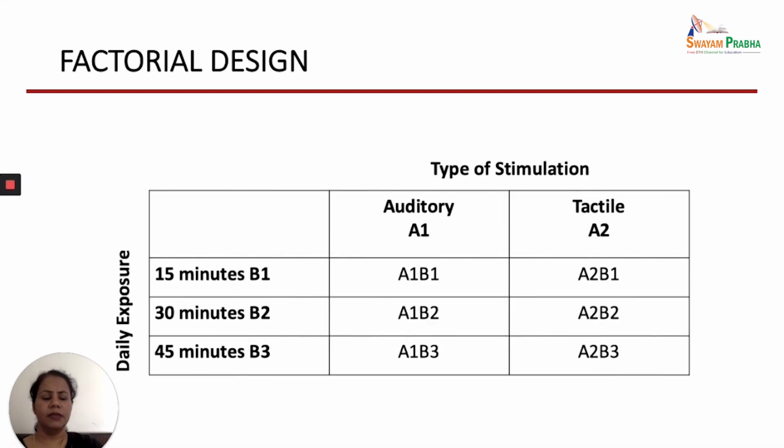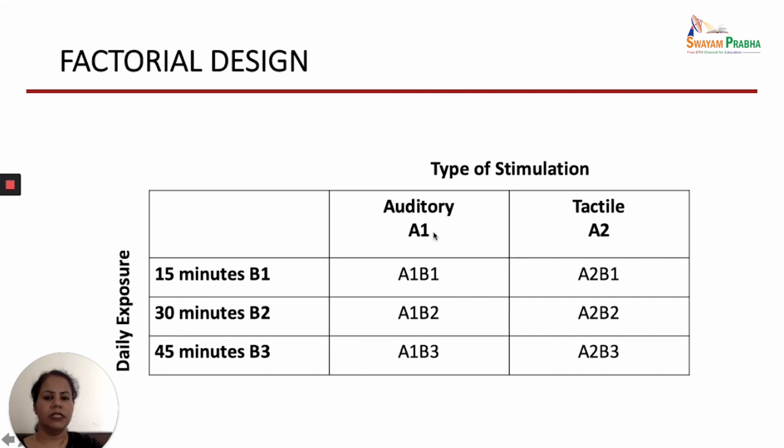So in the table form you can see here, these are the types of the stimulations or types of the intervention where we have used auditory stimulation and tactile stimulation. So this is A1 and A2, and these are the interactive effects where we are writing the daily exposure time, whether we are giving it for 15 minutes, 30 minutes or 45 minutes. So we will be having different groups.